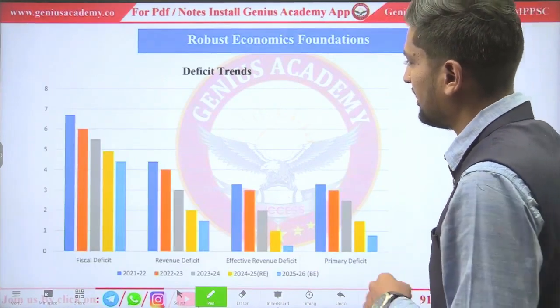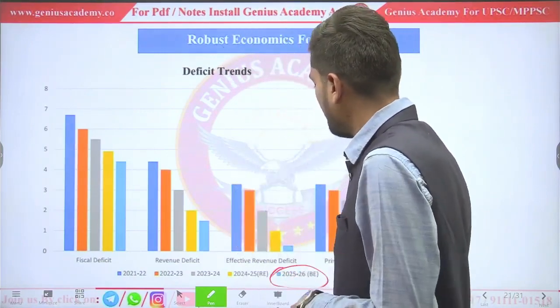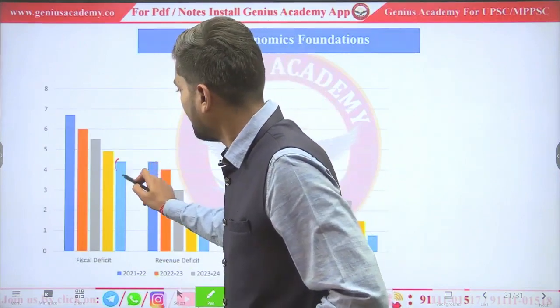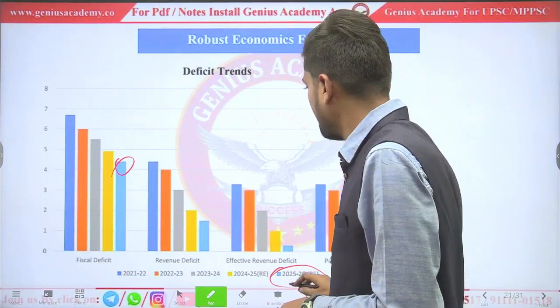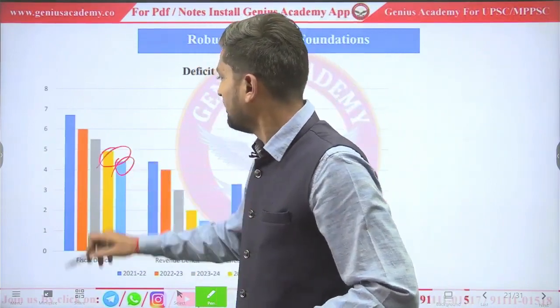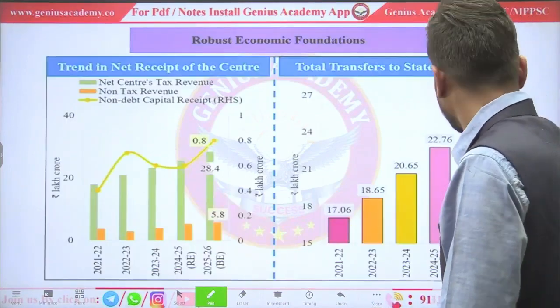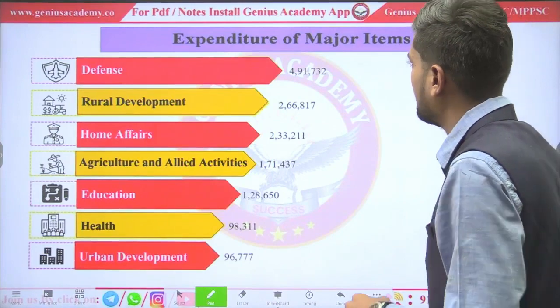Deficit trend. What is the fiscal deficit of India? Expected for 2025-26, it is around 4.5%. And what is the fiscal deficit of 2024-25? It is 4.9%. Fiscal deficit is the difference between expenditure and income of the government.